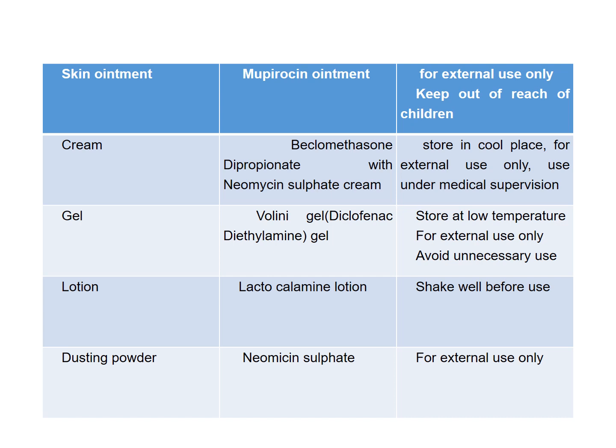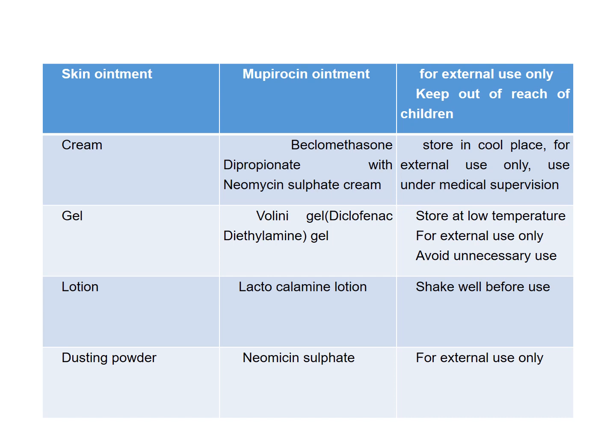The next preparation is the gel. So the most common OTC drug which we use is the Volini gel, which contains diclofenac diethylamine gel, and it is to be stored at low temperature. Avoid unnecessary use of such gels, and it is for external use only.